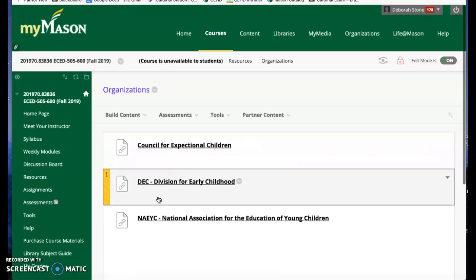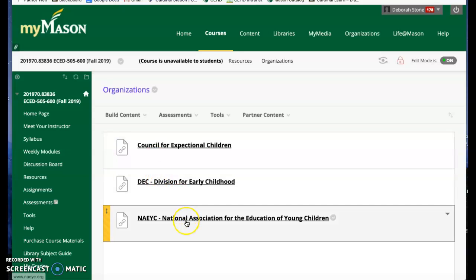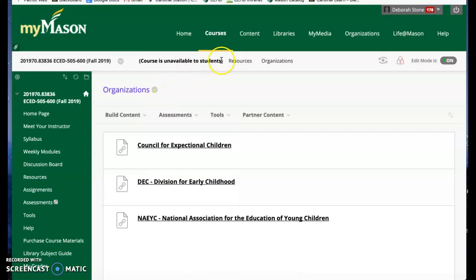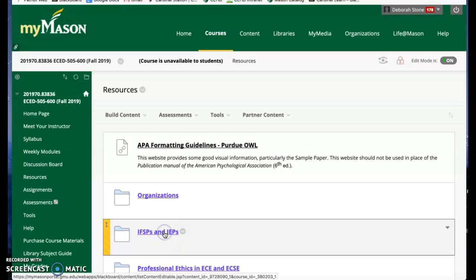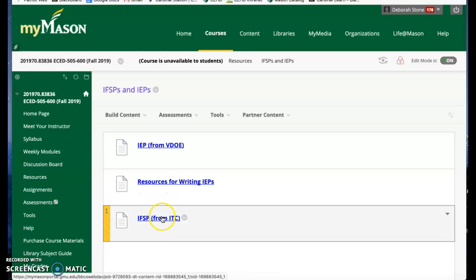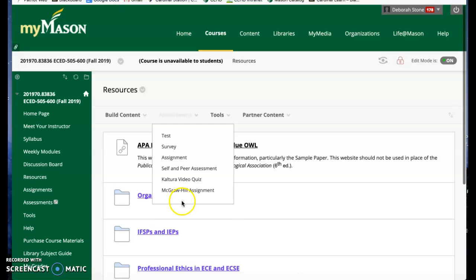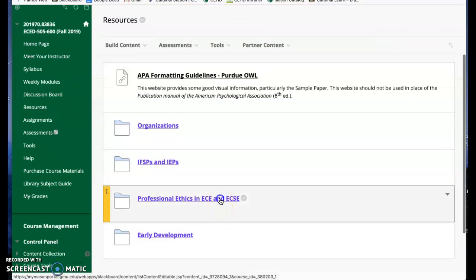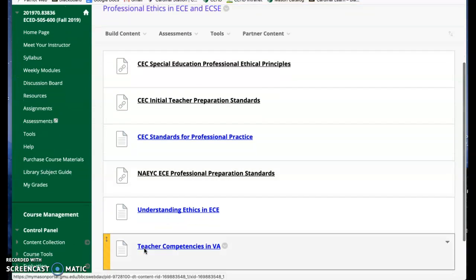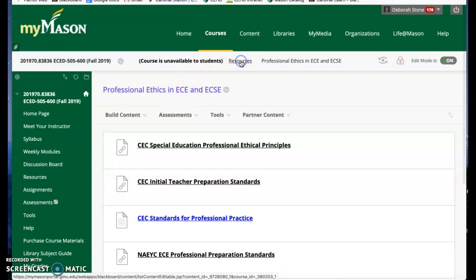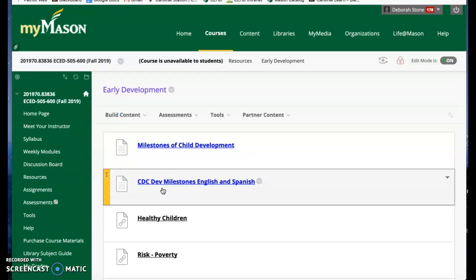Here are our basic organizations for our profession: Council for Exceptional Children, Division for Early Childhood, and the National Association for the Education of Young Children. So those will be important for you to know about. Here's some information on IFSPs and IEPs, and there are the forms, the paper forms. So again, just some general information: professional ethics and early childhood education, early childhood special education. These are the specific documents from CEC and NAEYC. There's some of the documents you have to read, but others are linked on the syllabus. And then there's some resources when we start talking about development.